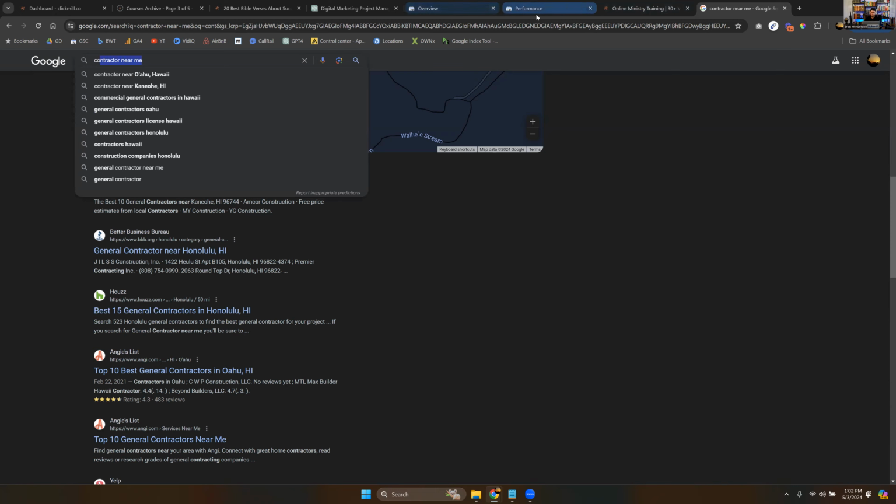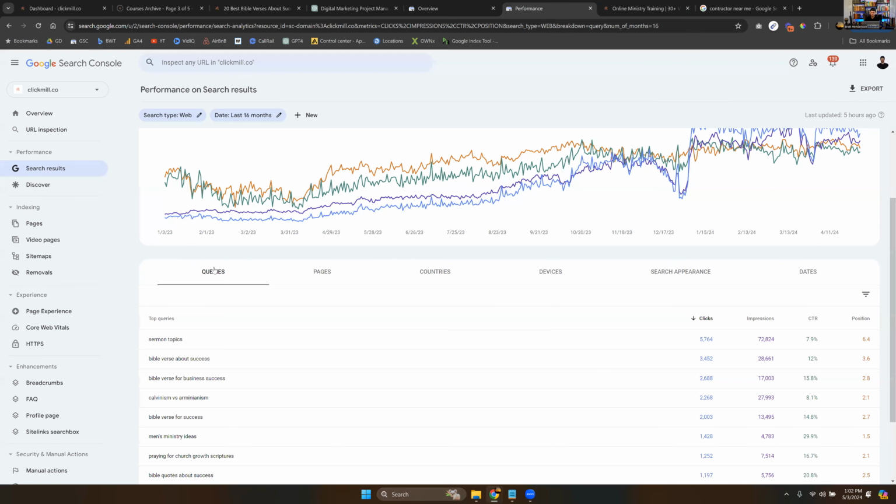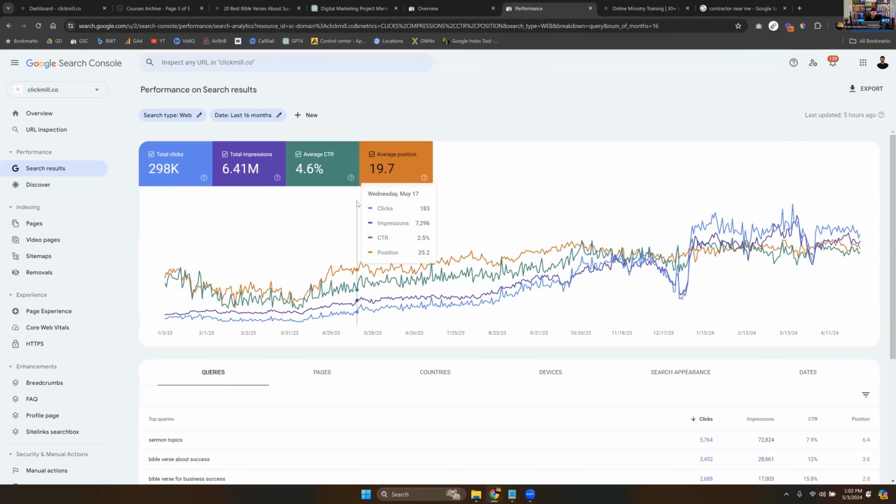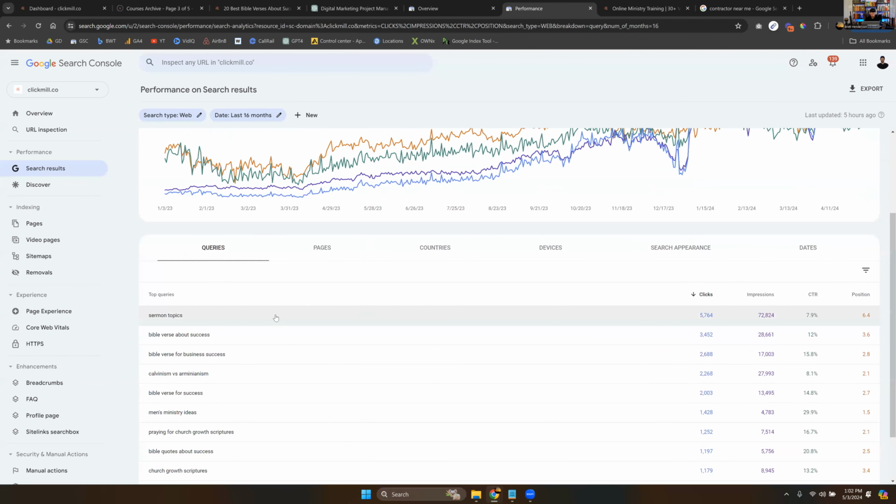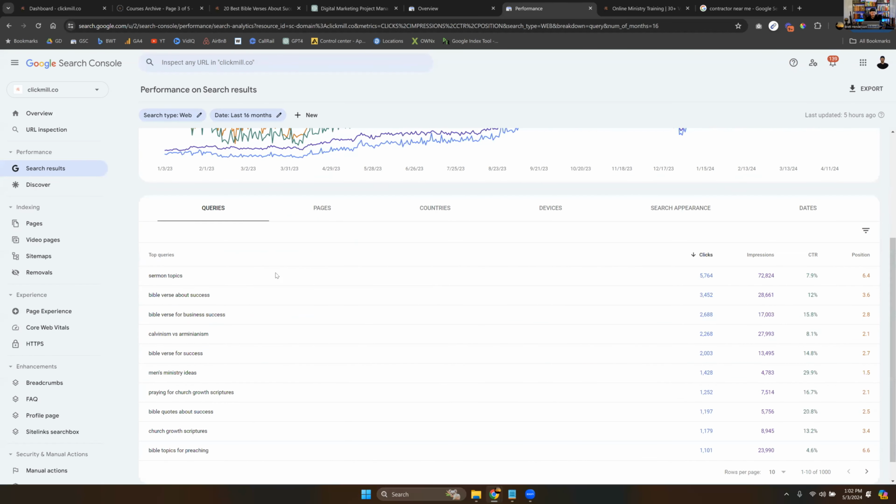Coming back over here though, queries, this is how many times people searched this term in Google. So, for example, let's look at the top one here, sermon topics. Over the last 16 months, with all of them on, it has been searched and clicked on 5,764 times.